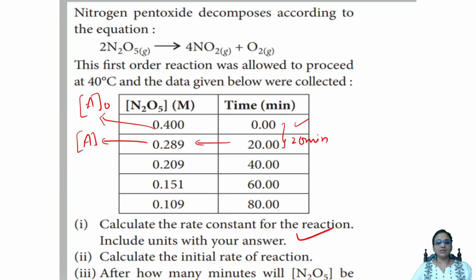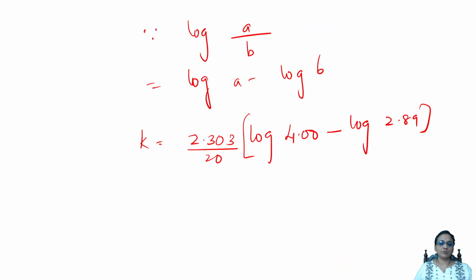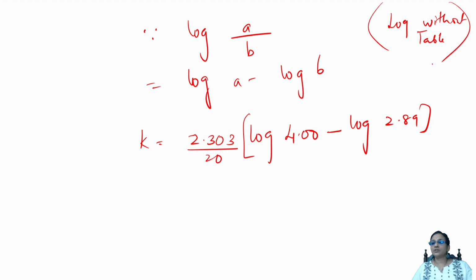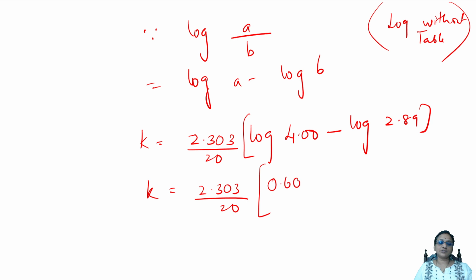Check. Log values not given. No problem. I already made a video on how to find log without a log table, so please check that video. When I do this, I'll be getting 2.303 by 20 into log 4.00, which is 0.602, minus log 2.89, which is 0.4609.